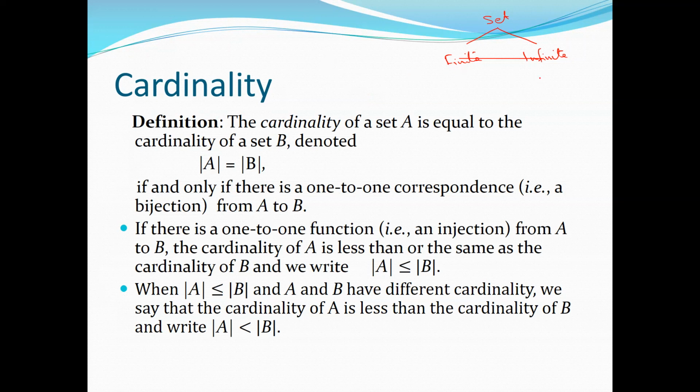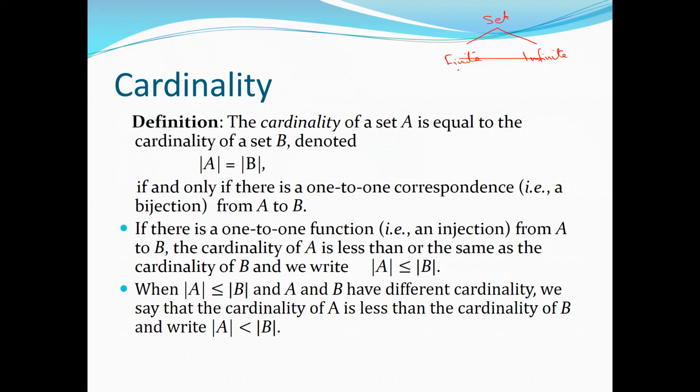An infinite set is, for example, the stars in the sky. You cannot count them at once. That's why we call it infinite. They are never ending; they keep on going. The set of natural numbers starting from 1, 2, 3, 4, 5, 6 goes on. Such sets are called infinite sets.